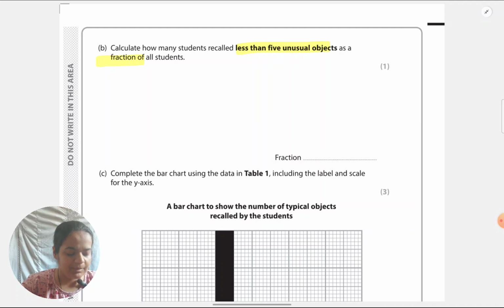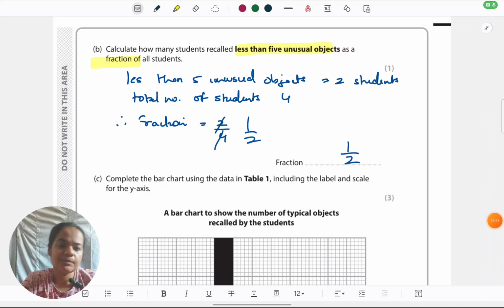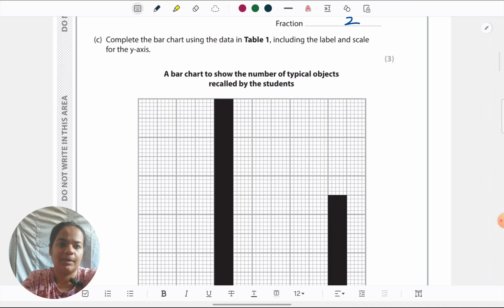At a minimum in this one, the steps which you'll have to show, I'll just refresh. So the minimum step you'll have to show for this one is 2 upon 4. Rest you want to show anything or not, that is up to you. Now coming to the next question, which is on the bar graph.